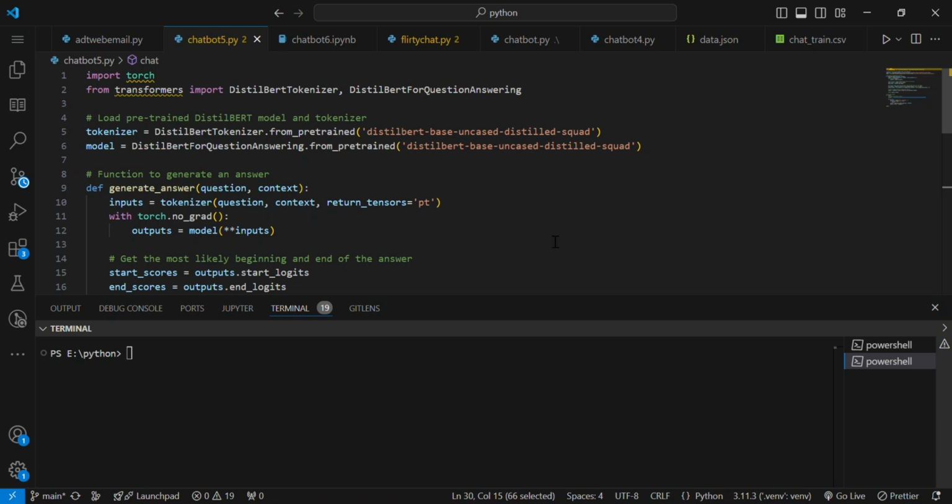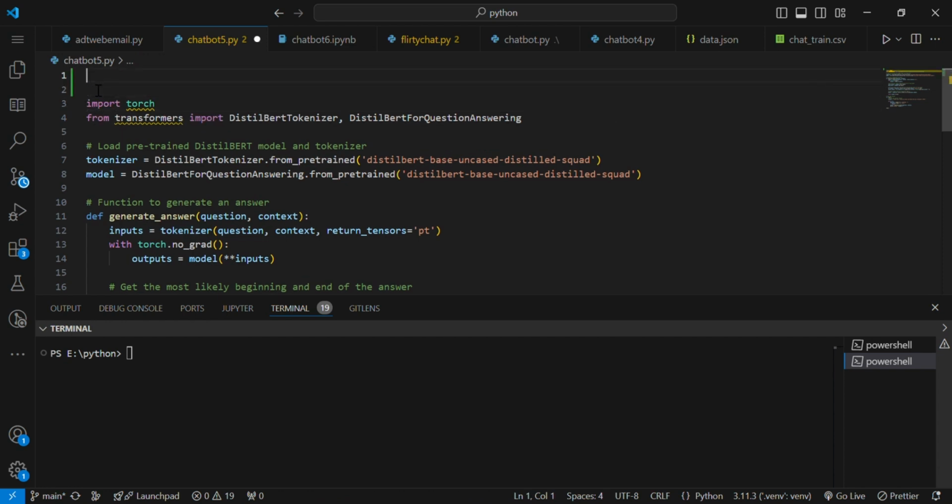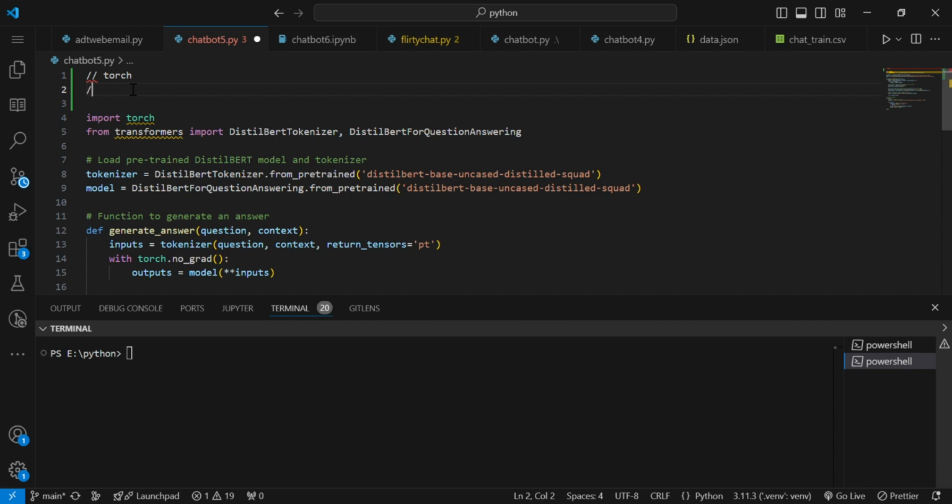Hello. So today we are going to see the chatbot which runs in our local, and how it gives a response according to the given text. And these are the libraries we are going to use. The first one is Torch, and the second one is Transformers. You can see, and through the Transformers we are using the distilled BERT model.